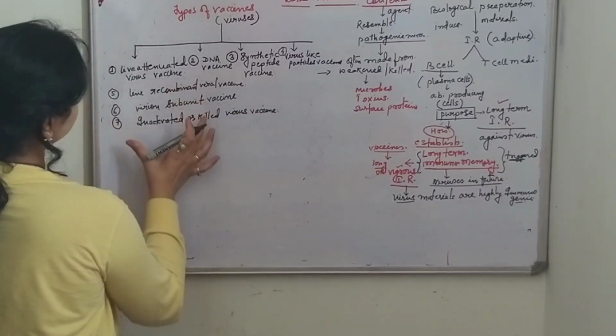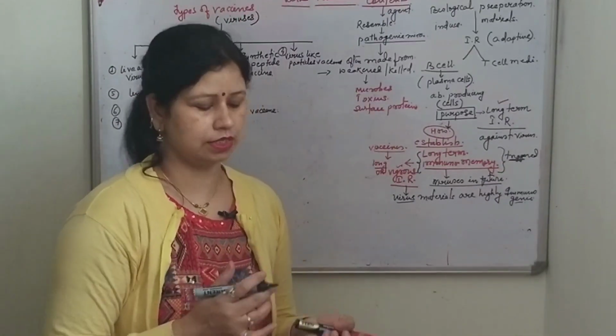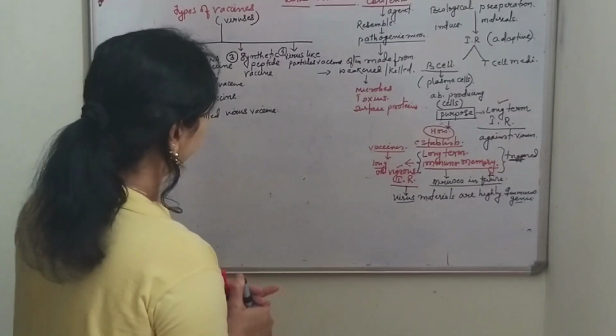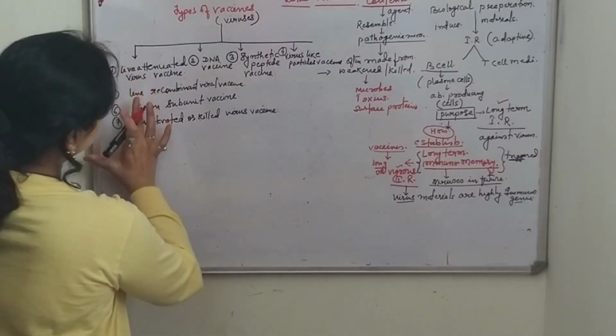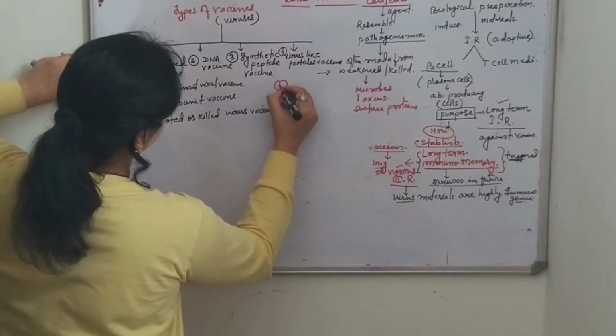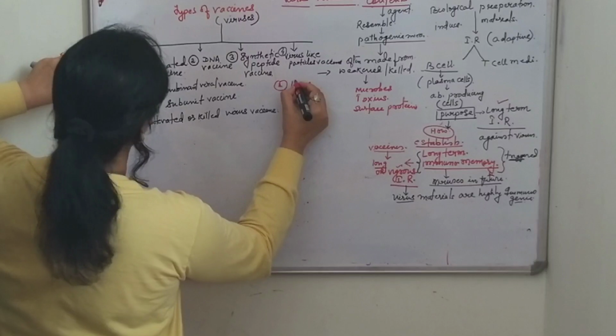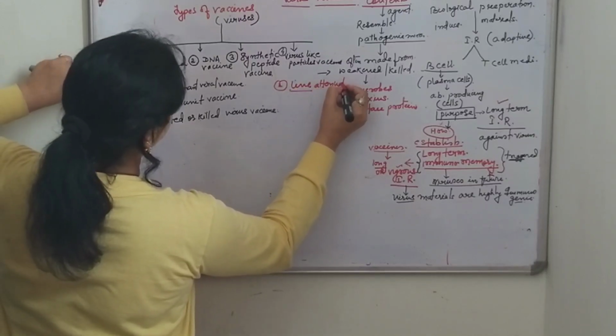Okay, so these are 7 types of virus vaccines. So let's discuss one by one. What is the first category? What is the first type here? Live attenuated. What does it mean?